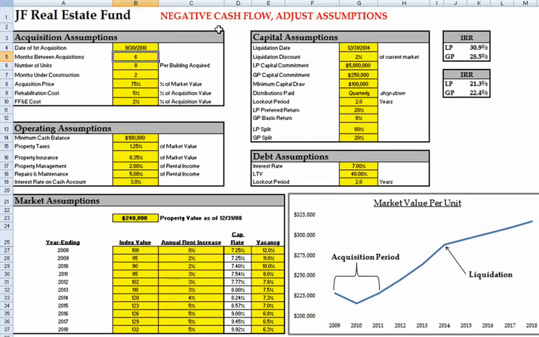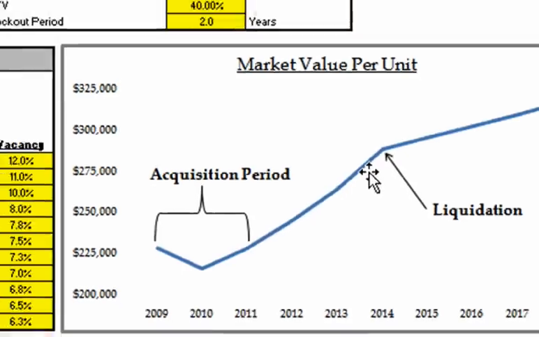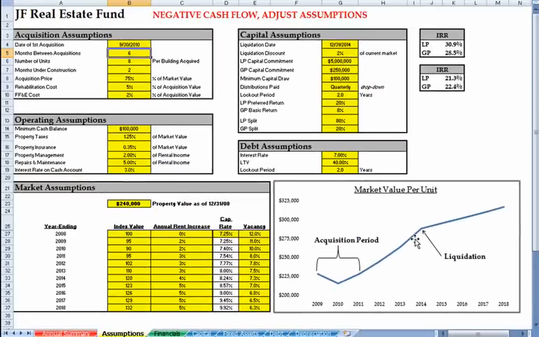There's a problem. The model is reporting a negative cash balance. If John starts buying that late in the cycle and continues his strategy of purchasing every 6 months, acquisitions will run well into the market upswing. The current structure of the fund will not have the necessary capital to buy at those price points. Therefore, we need to tighten up the timing of acquisitions.